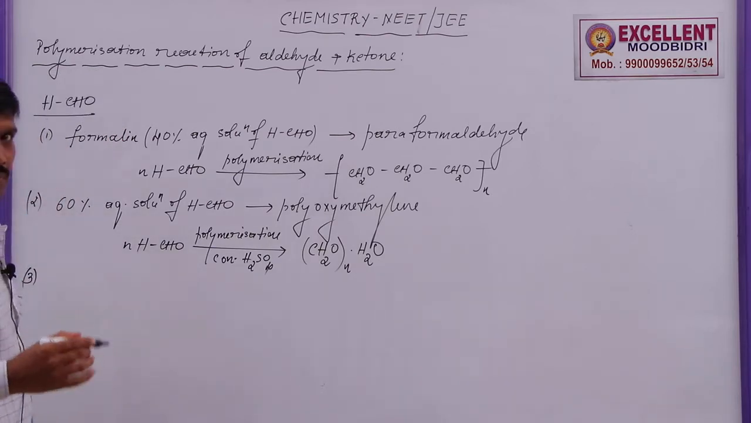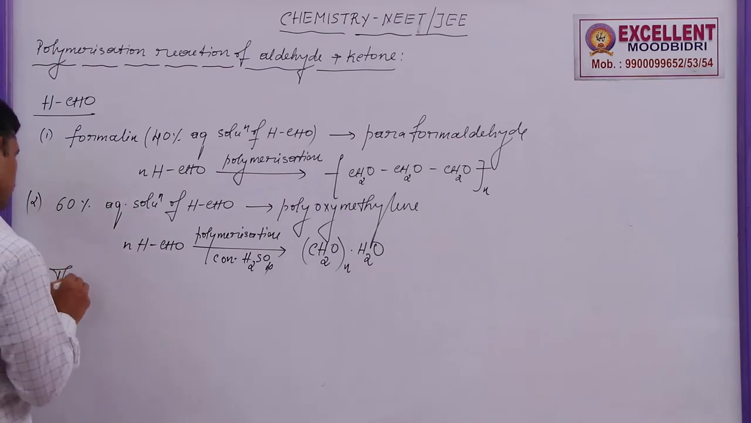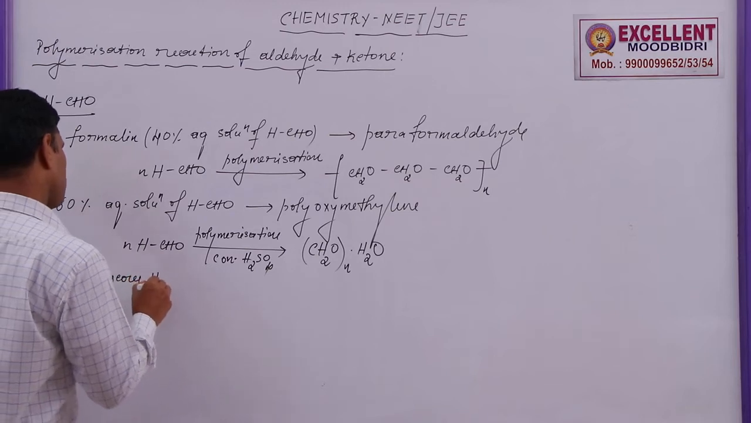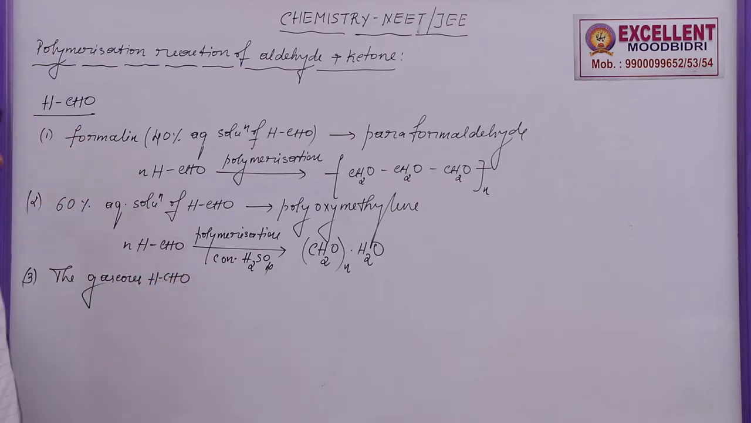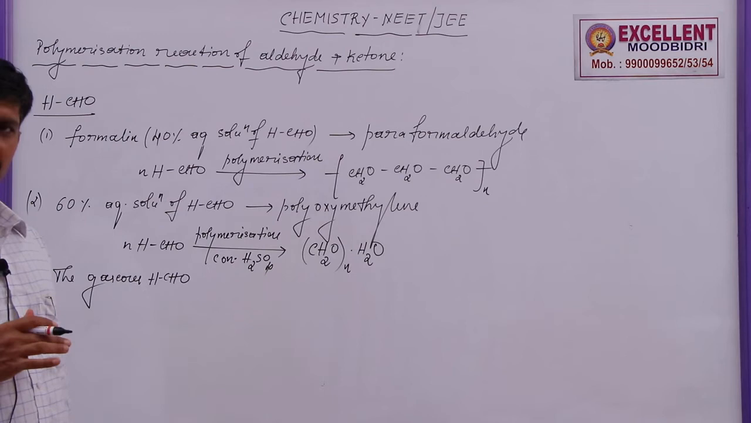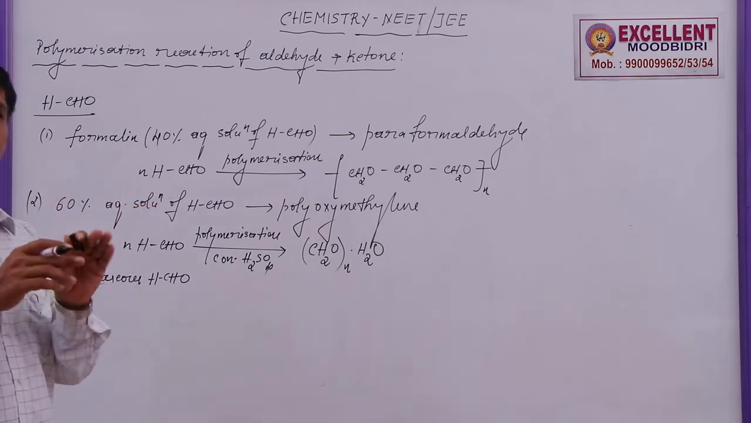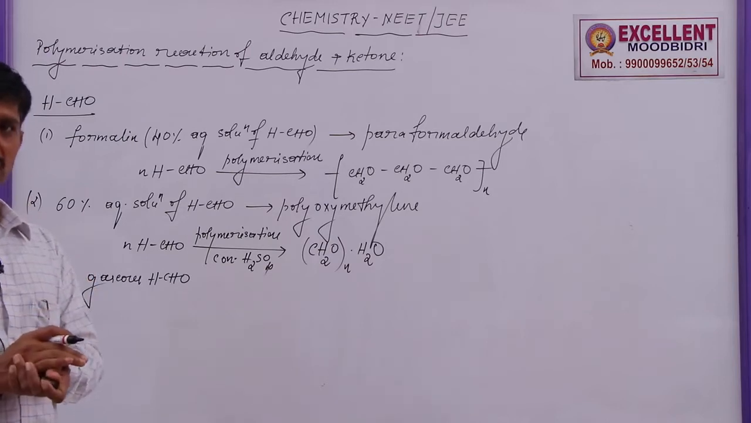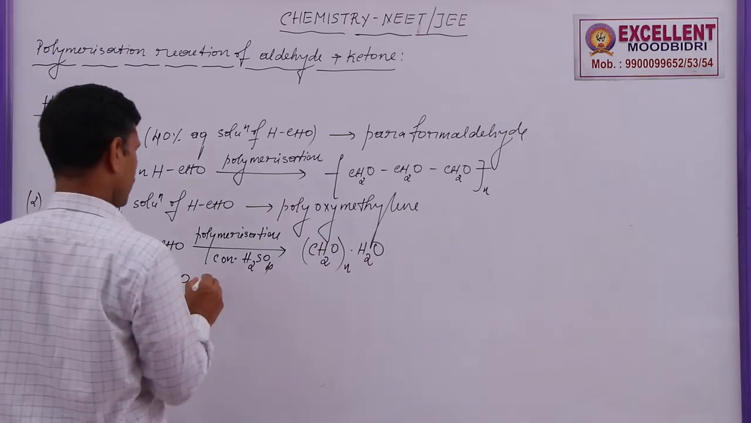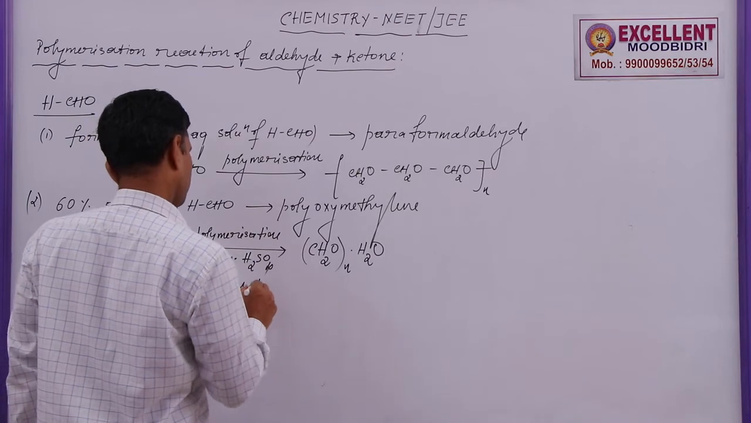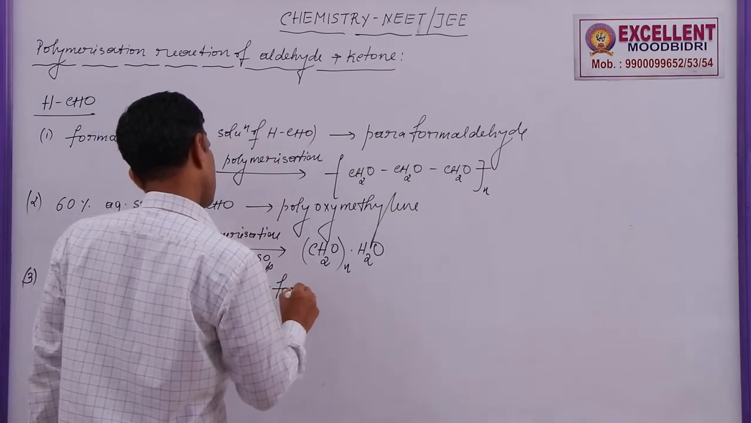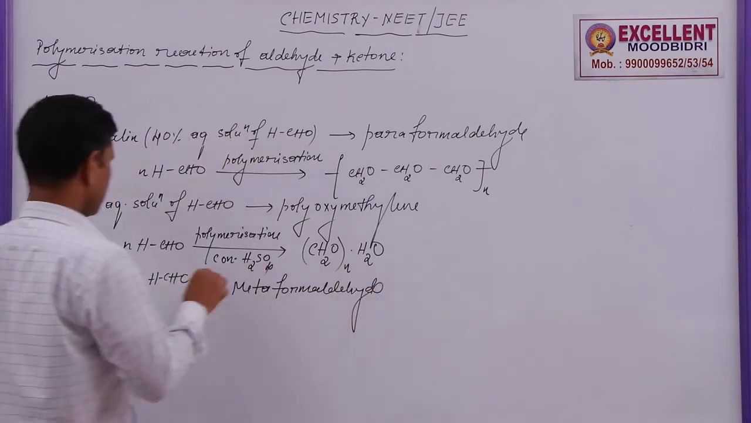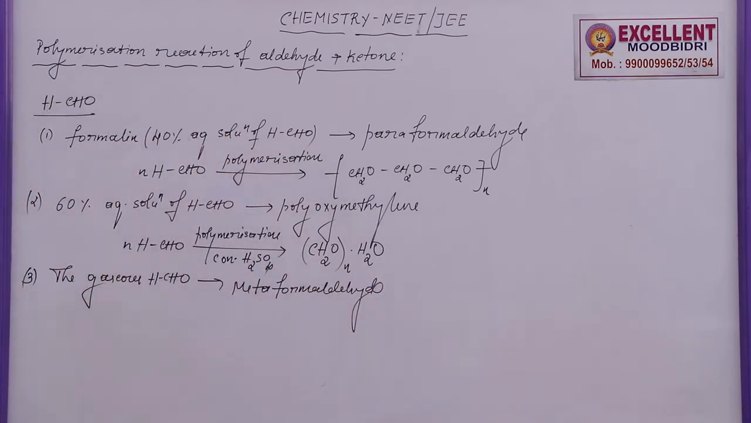Third concept: gaseous formaldehyde, when allowed to stand for a long time, undergoes trimerization, meaning three molecules are joined. The resulting polymer is called metaformaldehyde. This is the case for gaseous formaldehyde.